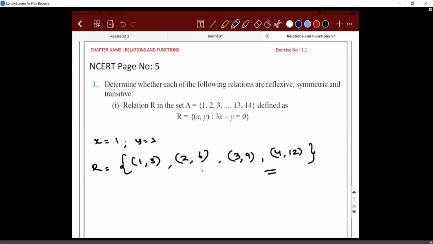So this is a relation. Now you decide. Is it reflexive? First step, eliminated. No. Second, is it symmetric? No, because (1, 3) belongs to R, but (3, 1) does not belong to R. Even one element is just not there, you're done. Similarly, is it transitive? It is neither reflexive, nor symmetric, nor transitive.